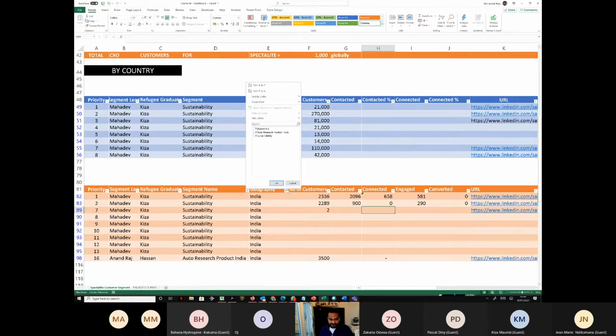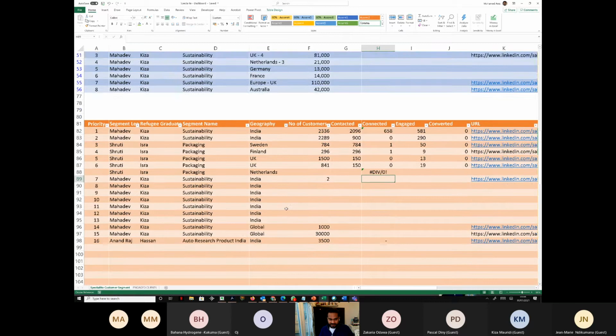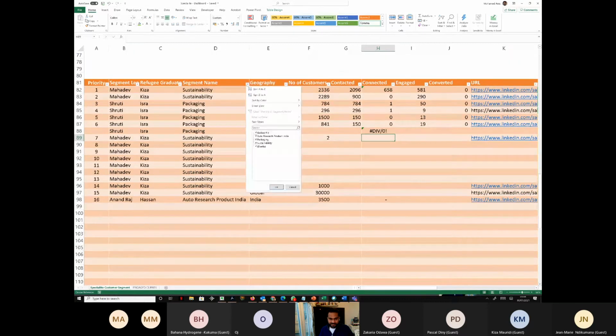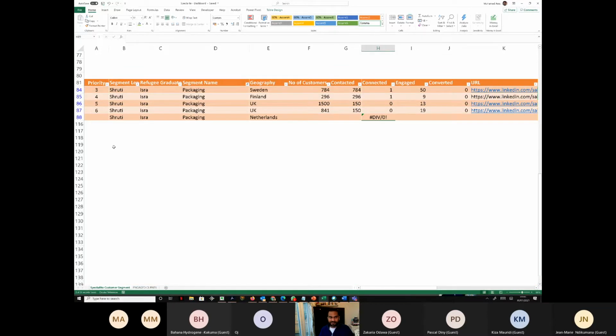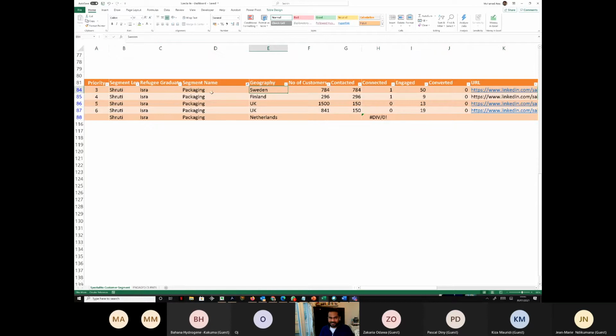packaging. So how do I show that? One second. What is Isra doing? She is doing the non-sustainability. Let me remove sustainability so that, yeah, packaging. So, yeah, correct. So this is what Isra is doing. Look at what she has done so far. She has already finished contacting every single person important in the packaging segment across the whole of Sweden. There are 784 people. She's contacted all 784.